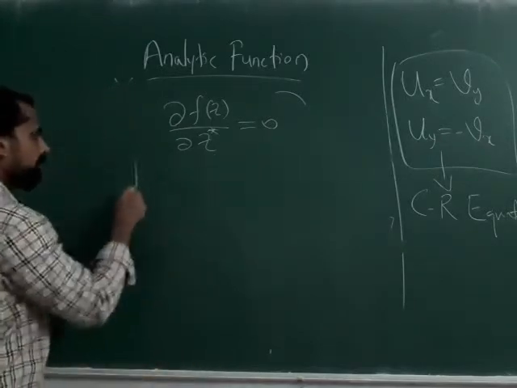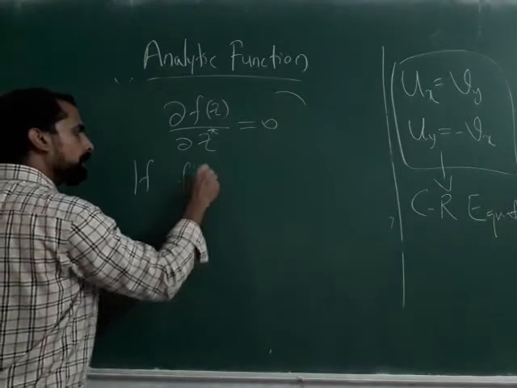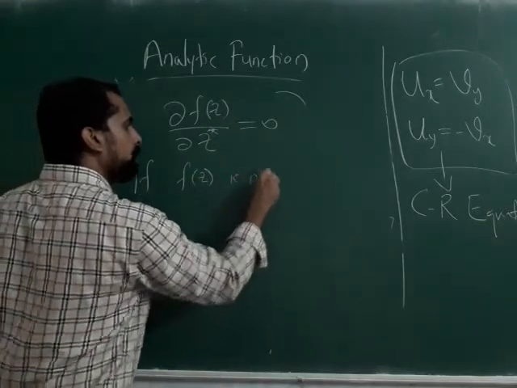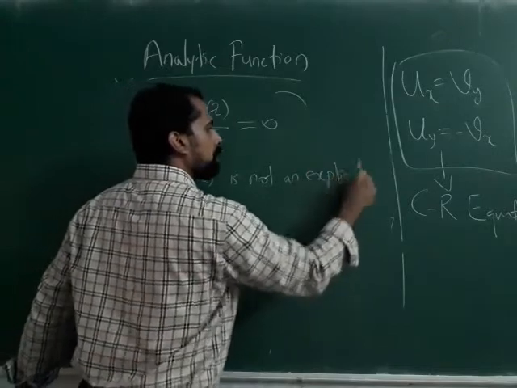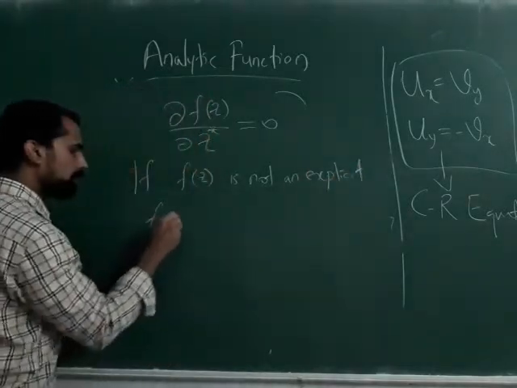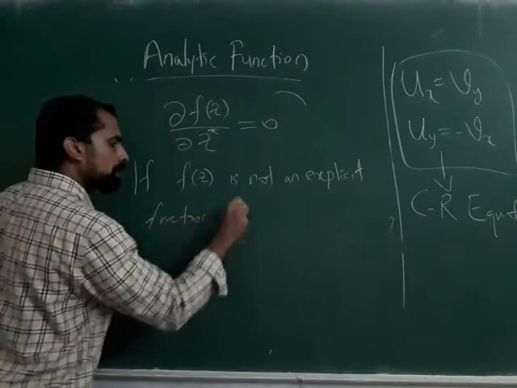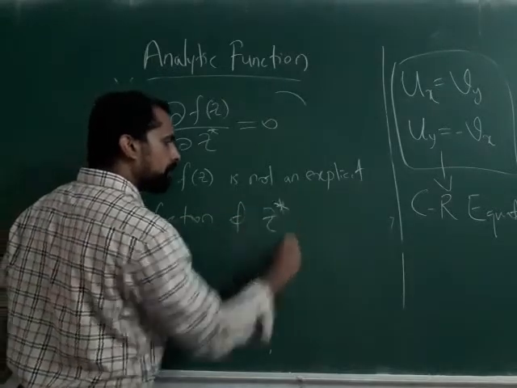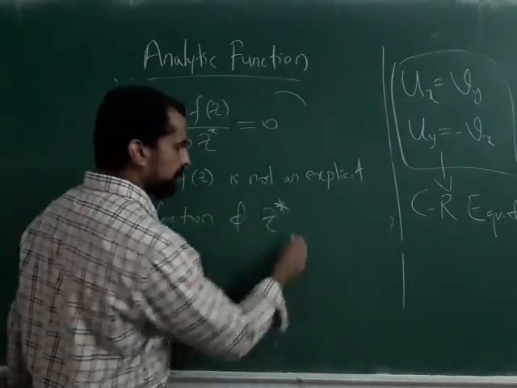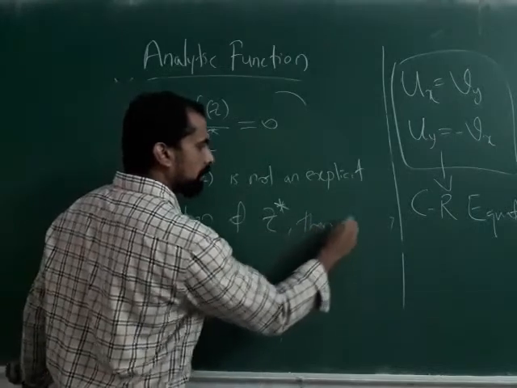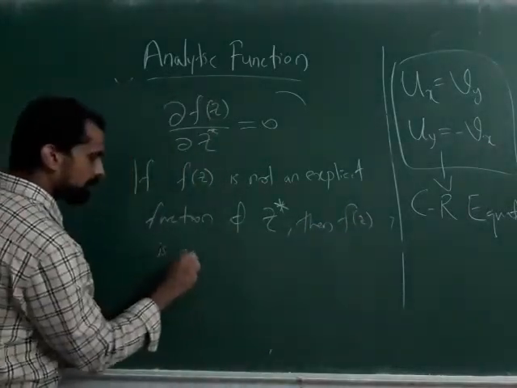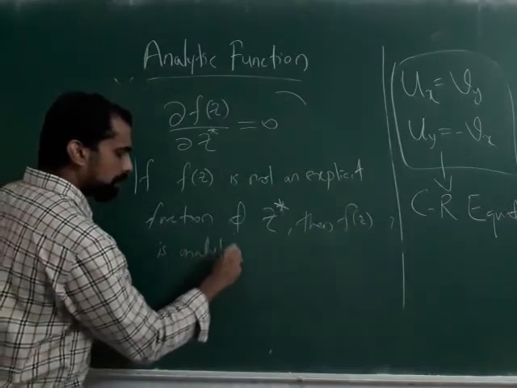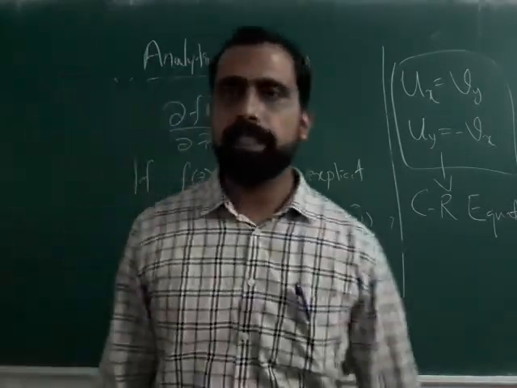That is, if your function f of z is not an explicit function of z star, z star means the complex conjugate, then f of z is an analytic function.